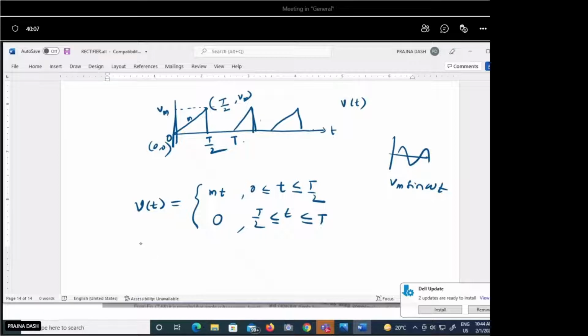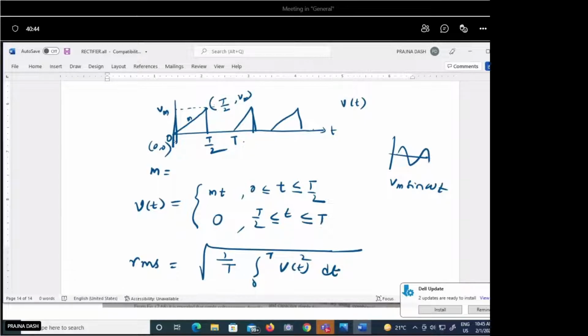Now if you want to calculate the RMS value or the average value, suppose I need to calculate the RMS value. It will be the root of 1/T, for making the average, integration 0 to T of V(t) squared dt. By taking this kind of waveform, V(t) is now this one, so change the limit for V(t) from 0 to T/2, T/2 to T, and apply this value. And how do we calculate this slope?